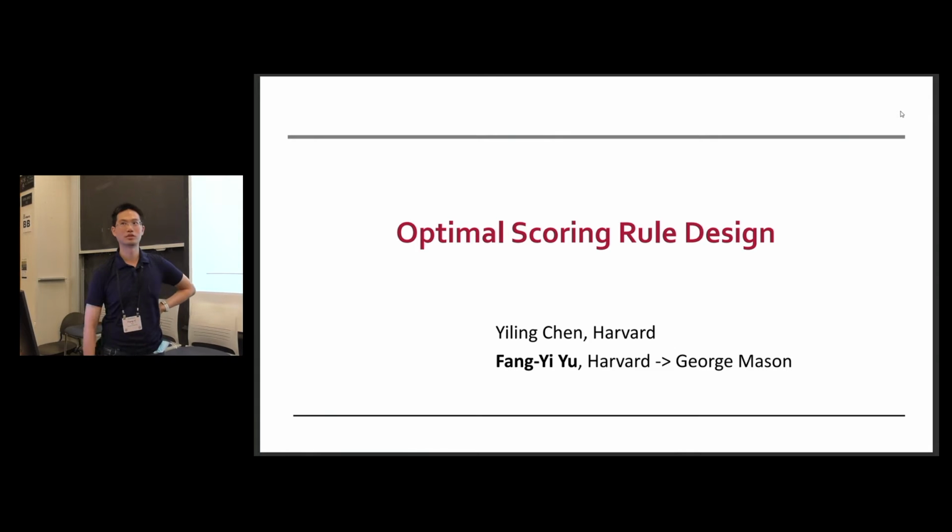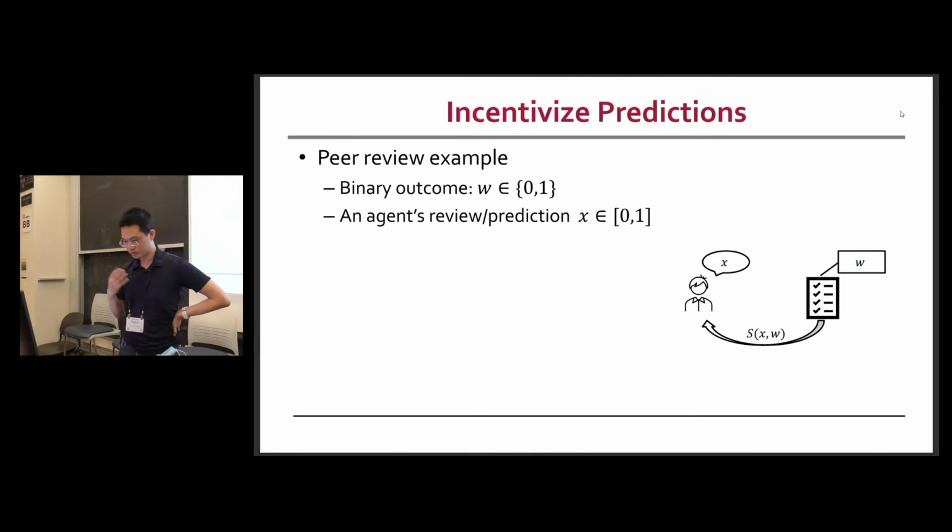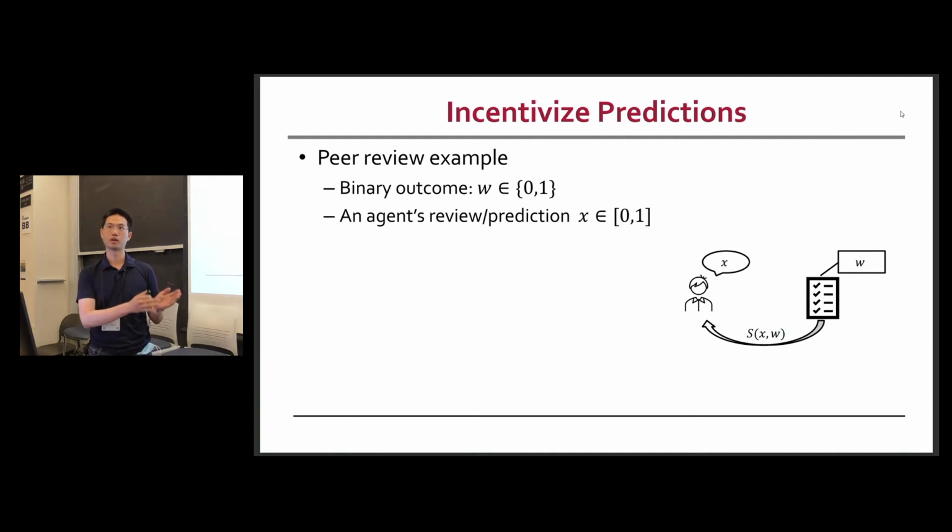So let's go back to the classical world. I'm talking about how to design optimal scoring rules. This is joint work with Yiling. I believe you already know what a proper scoring rule is, but let me lay down the setting that I'm thinking about. Suppose we want to collect reviews from a conference review process, and there's an outcome: whether this paper gets accepted or not. We want to ask the reviewers for their predictions on certain papers' acceptance probability.